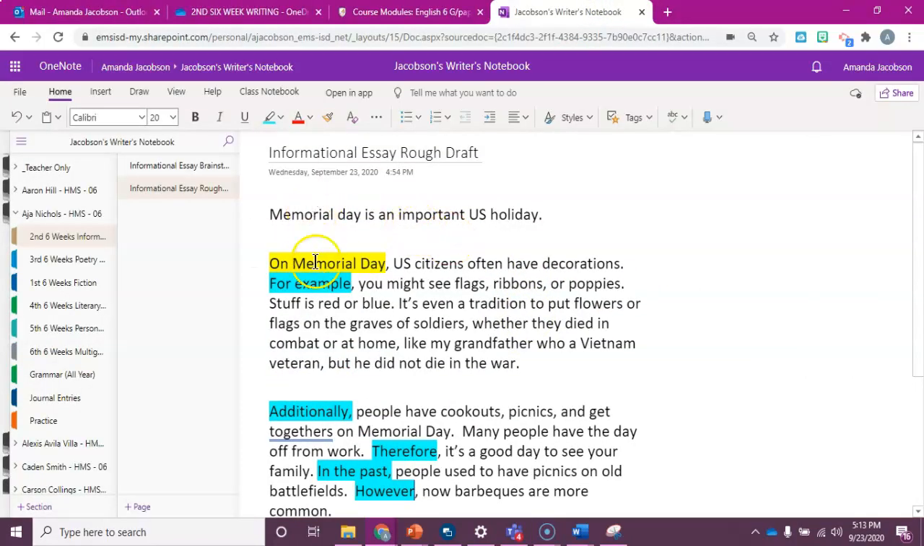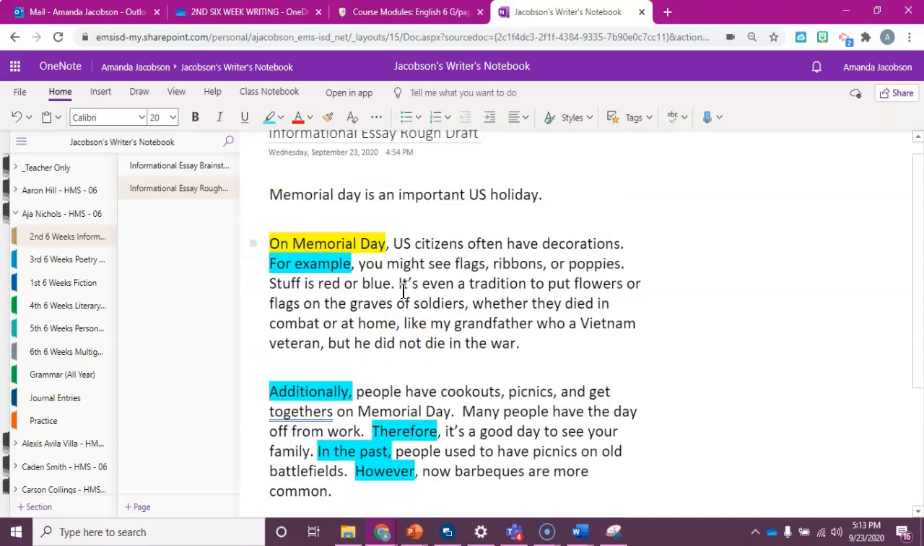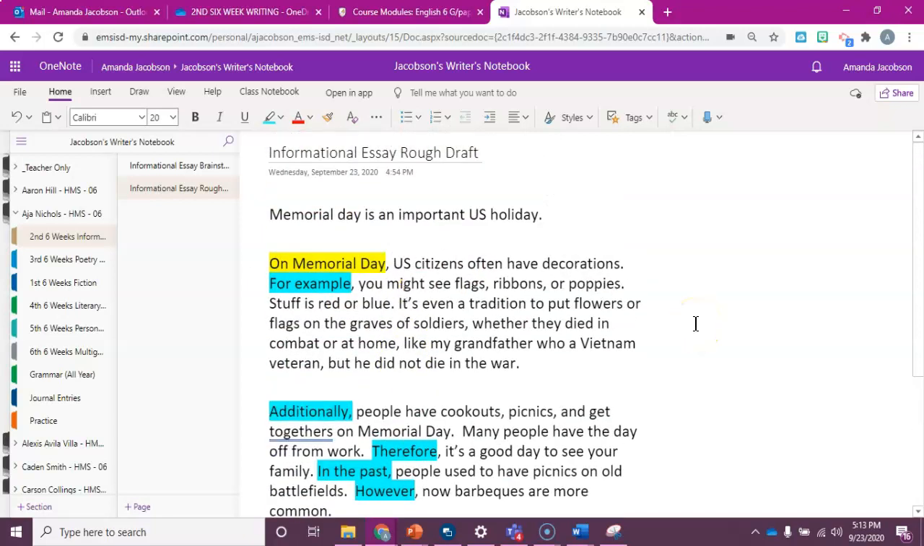If I read my first paragraph of my essay, it says, on Memorial Day, U.S. citizens often have decorations. For example, you might see flags, ribbons, or poppies. Stuff is red or blue. It's even a tradition to put flowers or flags on the graves of soldiers, whether they died in combat or at home, like my grandpa, who was a Vietnam veteran, but he did not die in the war.